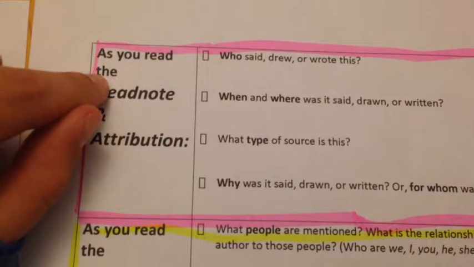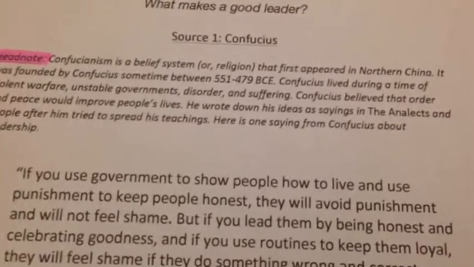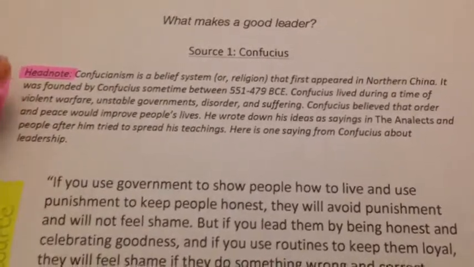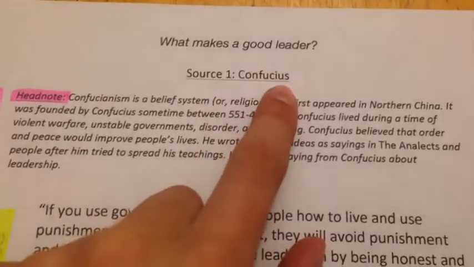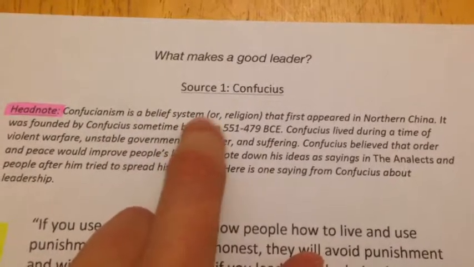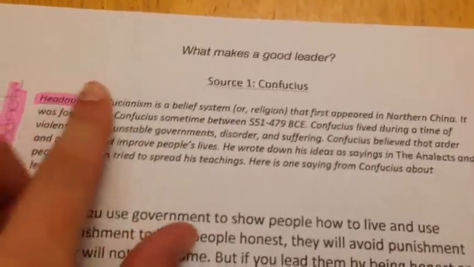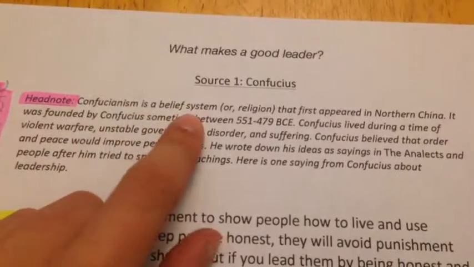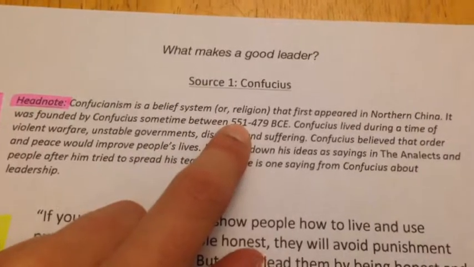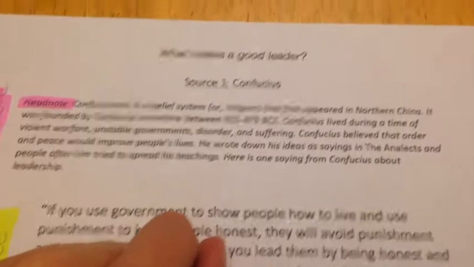Now I'm going to go to my Headnote, and I'm going to read looking for the answers to those 4 questions. Source 1, Confucius. Confucianism is a belief system or religion that first appeared in northern China. It was founded by Confucius sometime between 551 and 479 BCE.